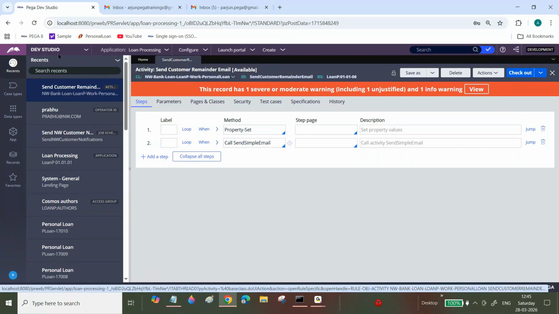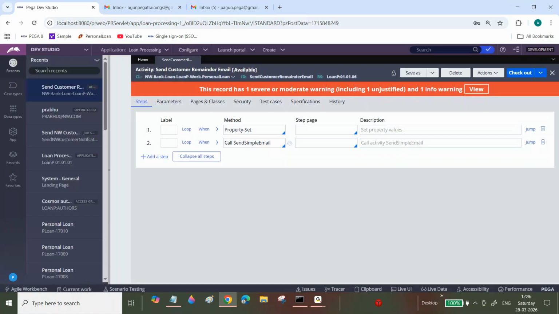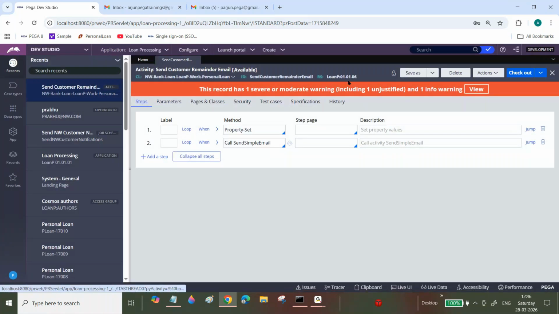Where can we see the access group related information, can we see it in the tracer also? No, sir, now you cannot see. You can see the rules only in a tracer.